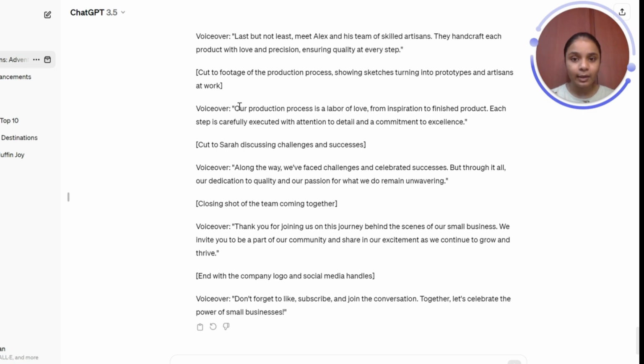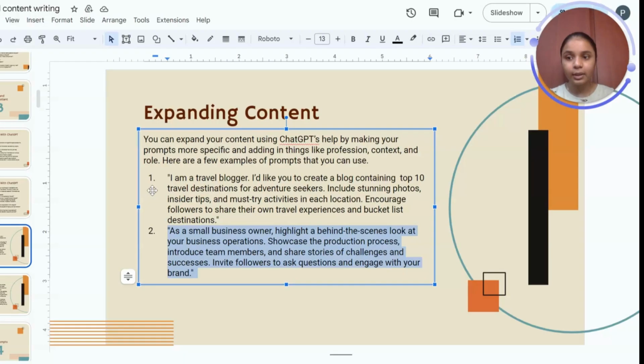You can see it's edited that out because showing a process is better than voicing it over or speaking it to the camera. So it's adjusted for that in the script, and it's given us, don't forget to like, share, subscribe. It's followed the pattern of what a general YouTube Shorts script would be like. So that is good. Let's look at the next prompt.